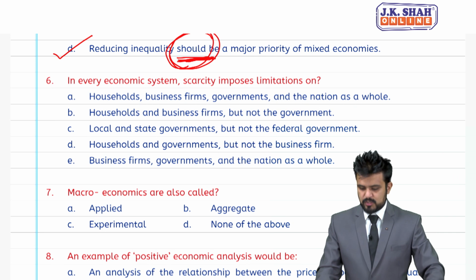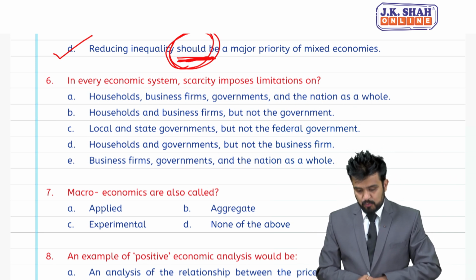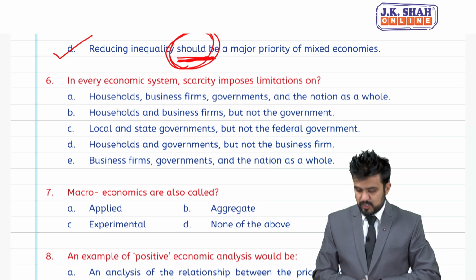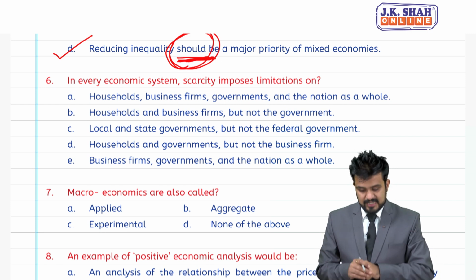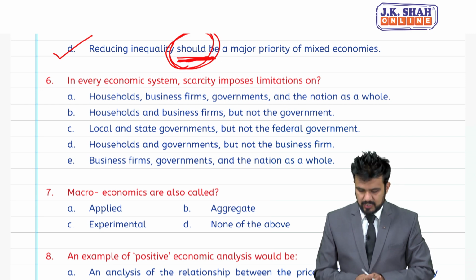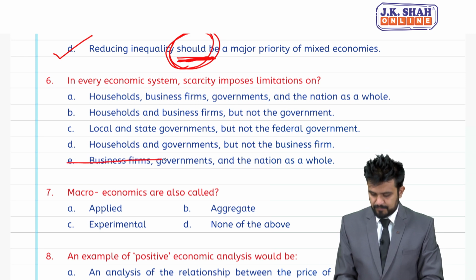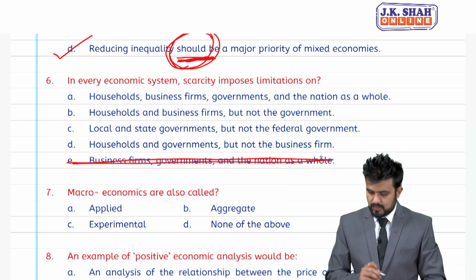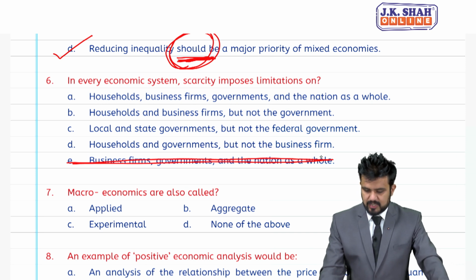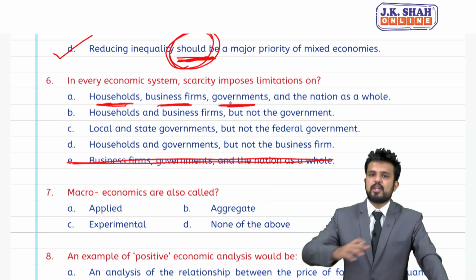Option A, households, business firms, government and the nation as a whole. B option is households and business firms but not the government. C is local and state government but not the federal government. D, household and government but not the business firms. So, students, for sixth answer is A, in every economic system, scarcity arises in household, business firm, government and nation as a whole.